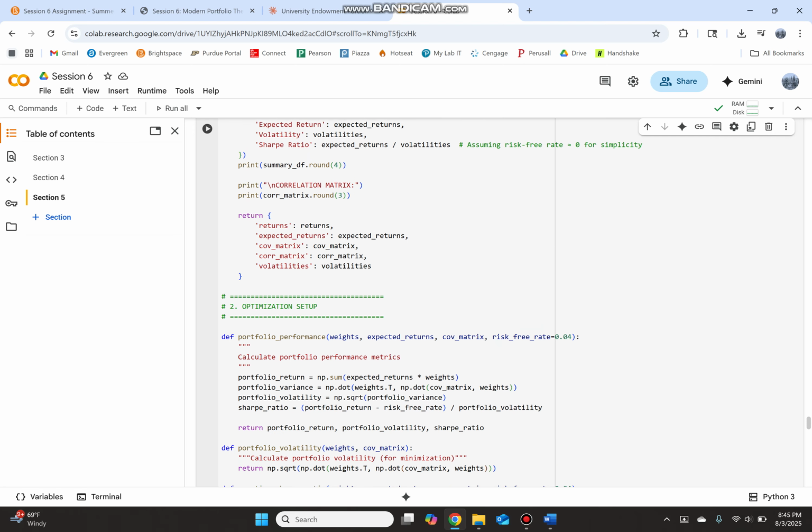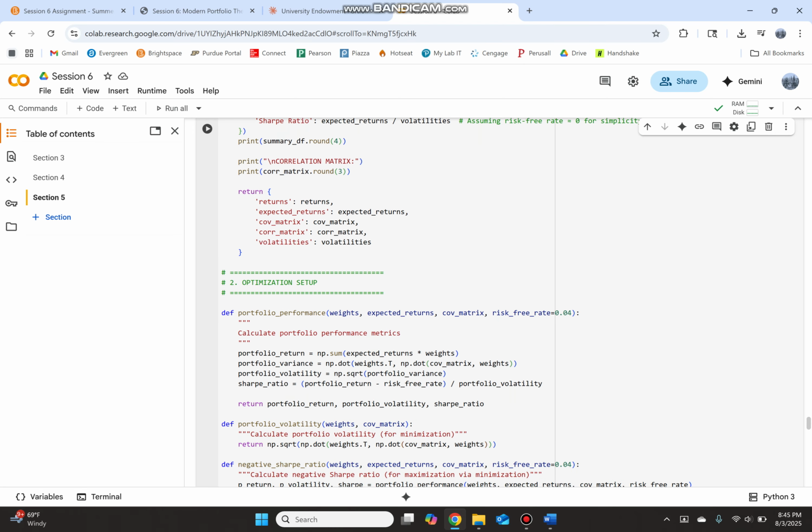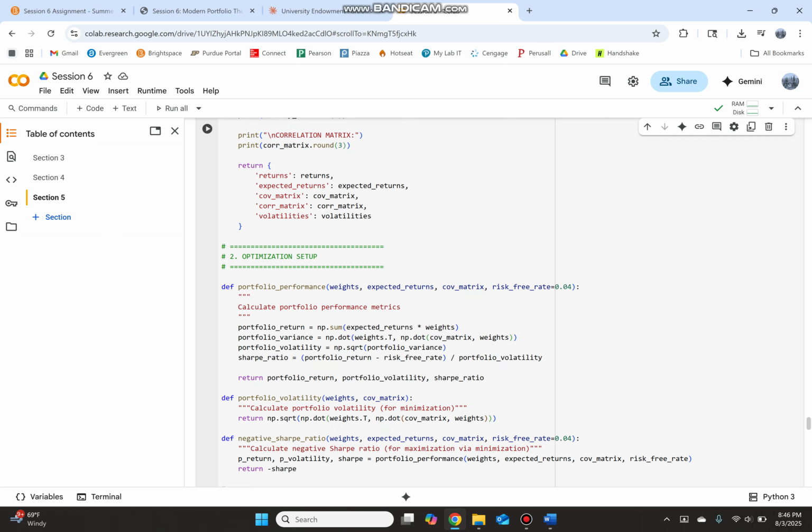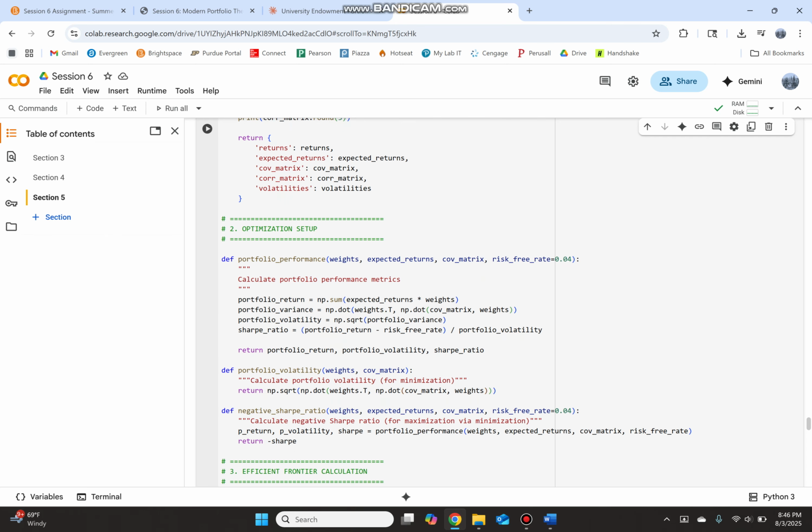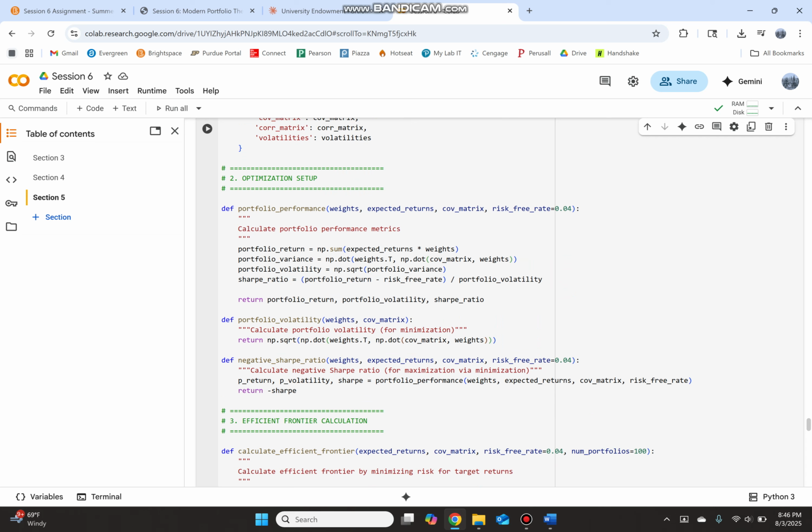Return. Then we have our optimization setup. So this is when it gets into our weights and starts calculating our portfolios to run through our efficient frontier, which is just slowly coming up. Return, variance, volatility, and our Sharpe ratio, basic things, volatility, and a negative Sharpe ratio in case that happens.